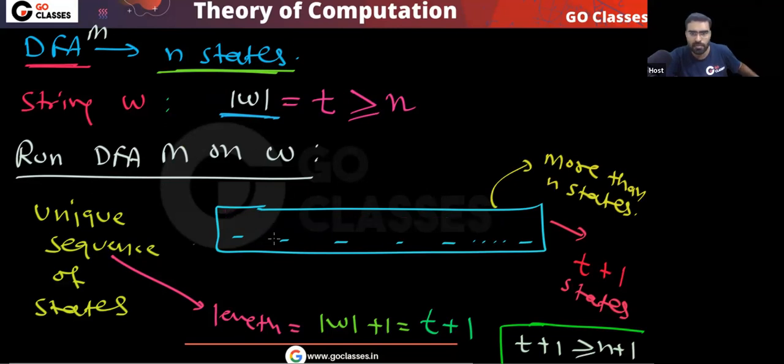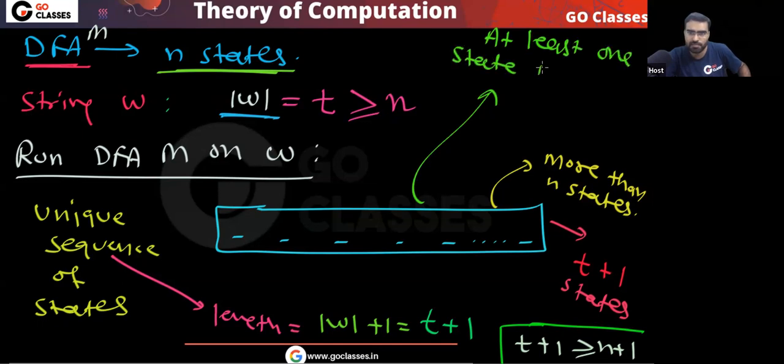It will happen when at least one state repeats at least 2 times. Is this point clear?